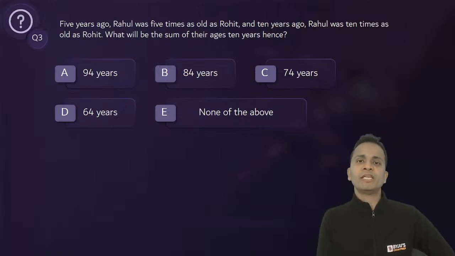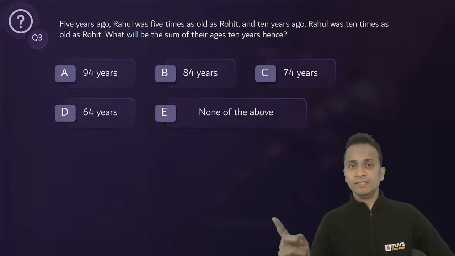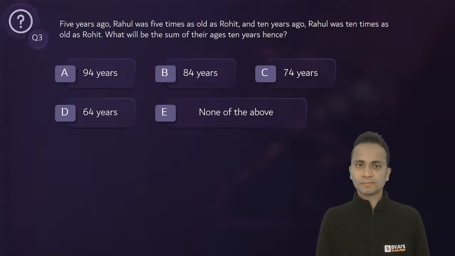What will be the sum of their ages 10 years hence? A very simple question with tricky options. Please do not commit a mistake.